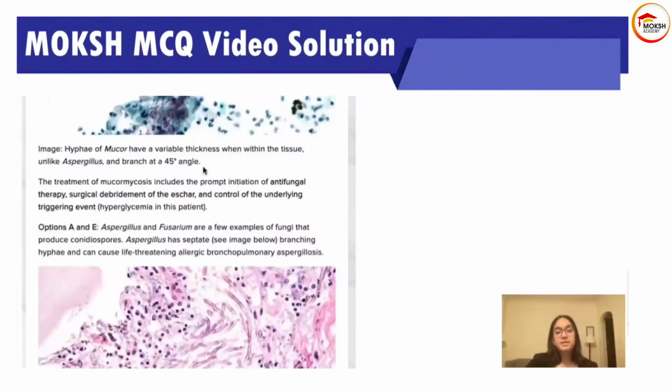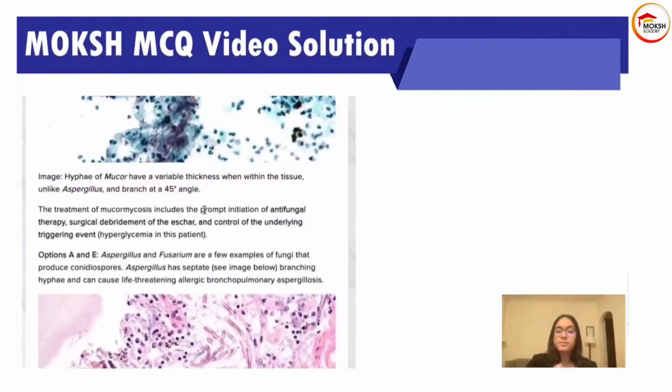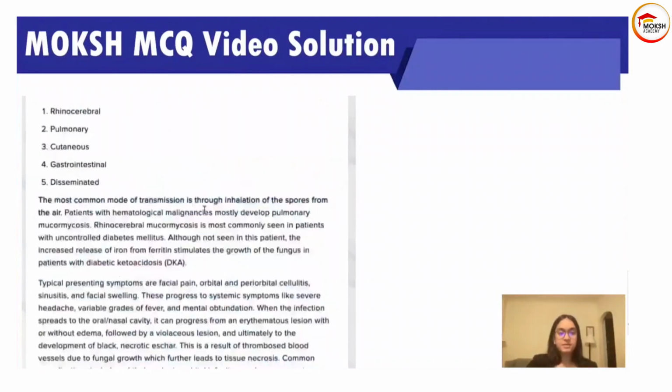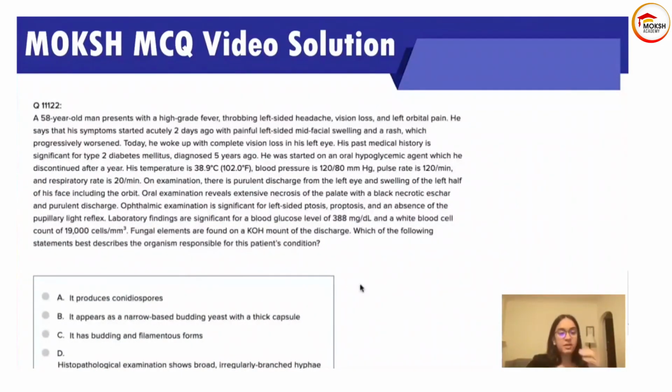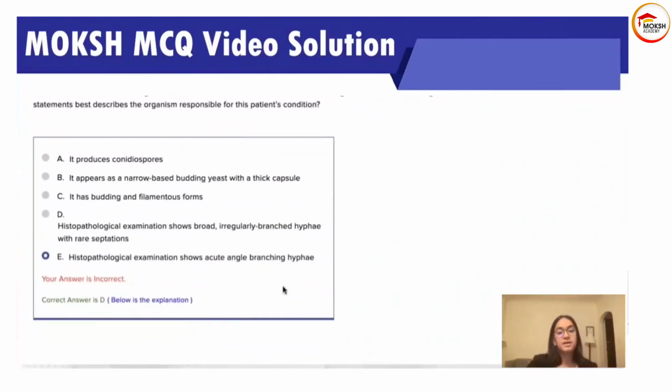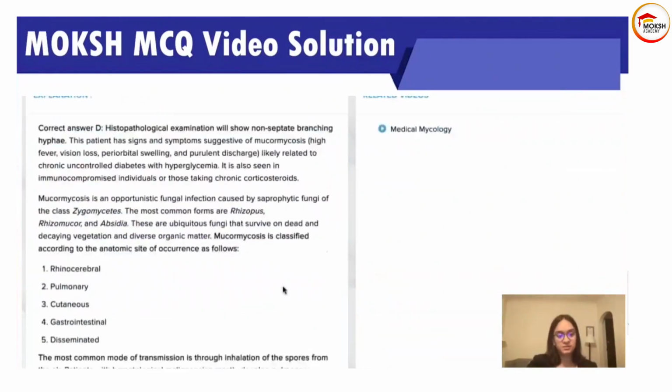The treatment is prompt initiation of antifungal therapy. Surgical debridement is very important here, and control of the underlying triggering event. So we need to control this patient's diabetes. So pretty straightforward question. The history was not very misleading. All you needed to do was to be able to identify the histopathological findings.